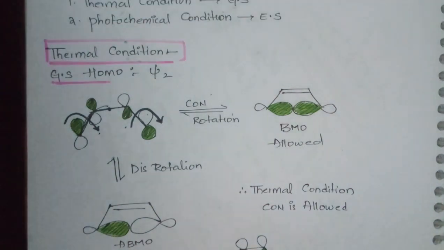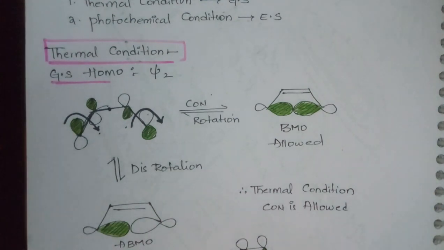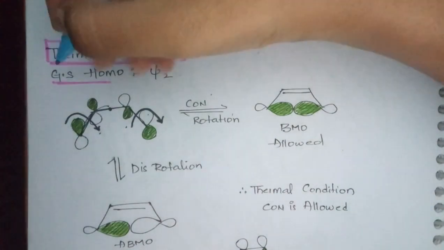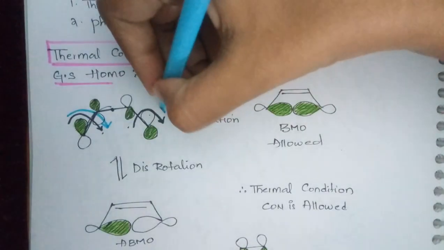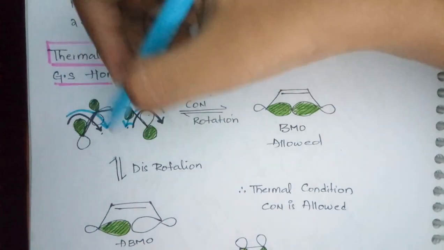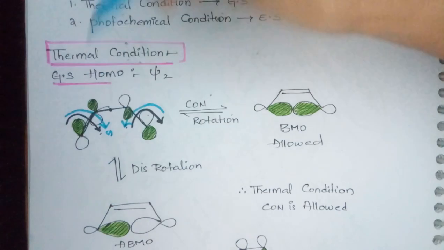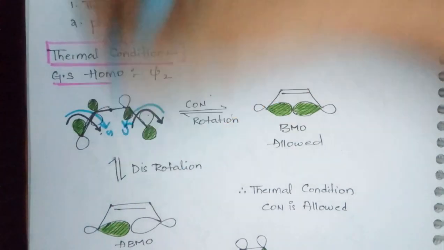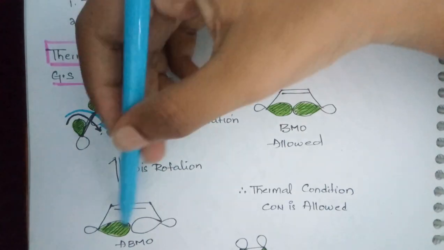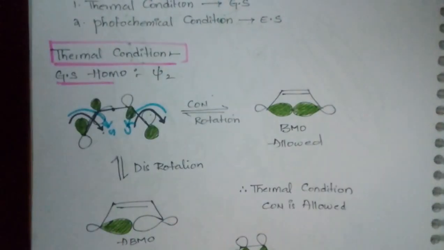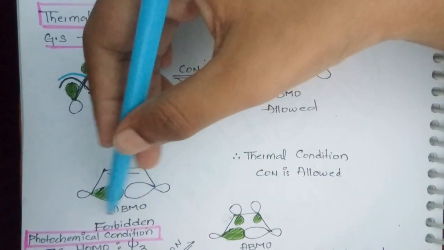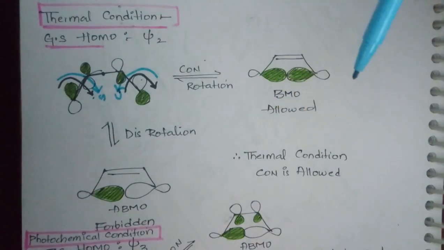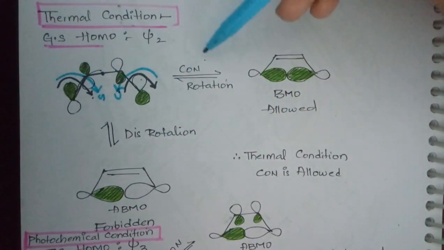Next, we see the other rotation. In this rotation, one you take clockwise, one anti-clockwise. When I rotate this in clockwise, the shaded part comes here. When I rotate this in anti-clockwise, the unshaded comes here. So shaded and unshaded will overlap. This leads to an anti-bonding molecular orbital, which is symmetry forbidden. So under thermal condition, out of conrotation and this rotation, conrotation is allowed. This is forbidden under thermal condition.